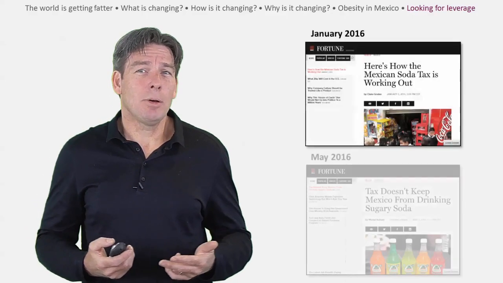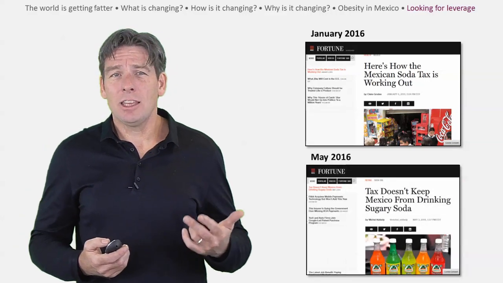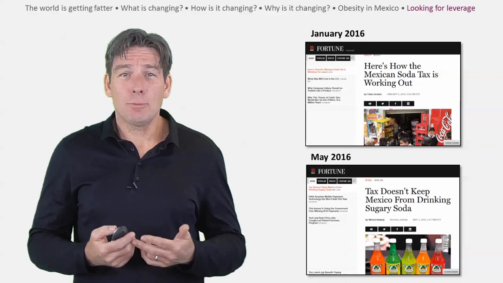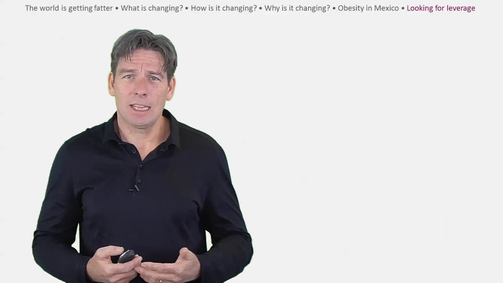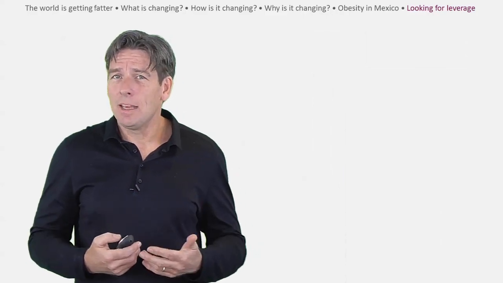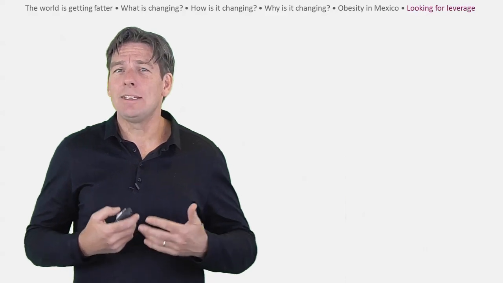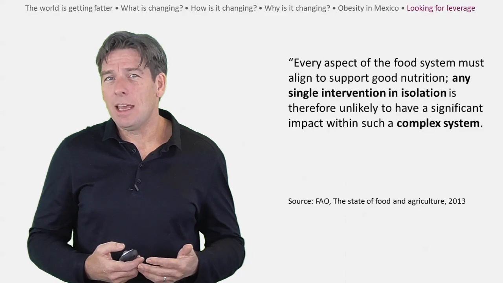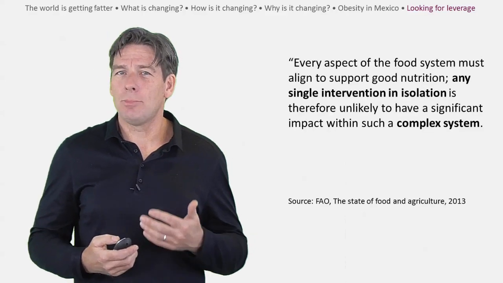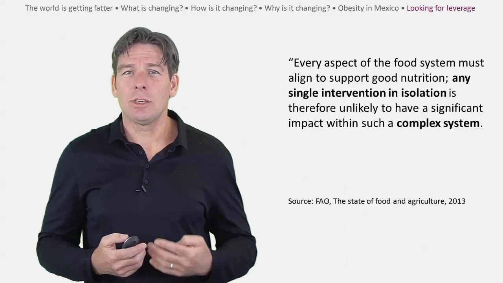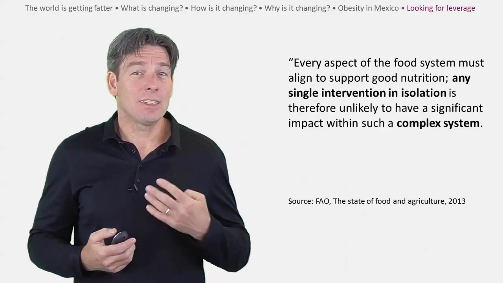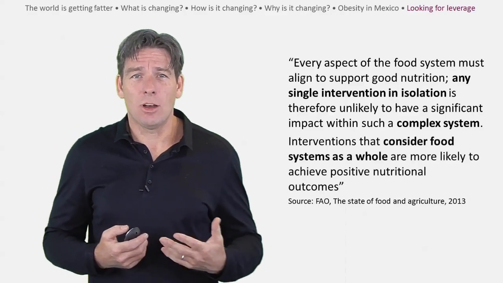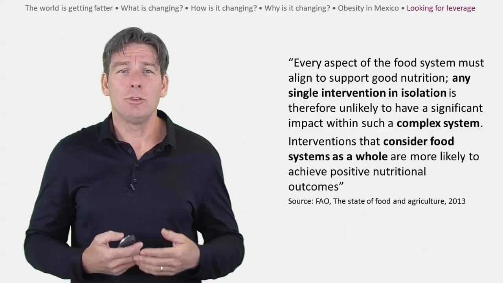For example, it recently imposed a sugar tax on sweetened beverages that has slightly reduced consumption of high-calorie sodas. As systems thinkers, we know that to change behaviour, we have to influence the systemic structure at the bottom of the iceberg. In the case of obesity, this means conjointly acting on behavioural, industrial, and policy variables at the same time. As the FAO points out, every aspect of the food system must align to support good nutrition. Any single intervention in isolation is therefore unlikely to have a significant impact within such a complex system. Interventions that consider food systems as a whole are more likely to achieve positive nutritional outcomes.